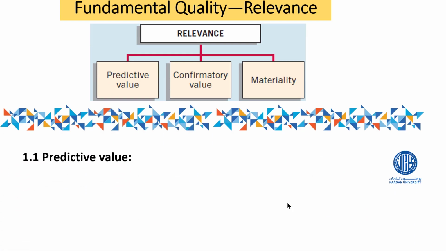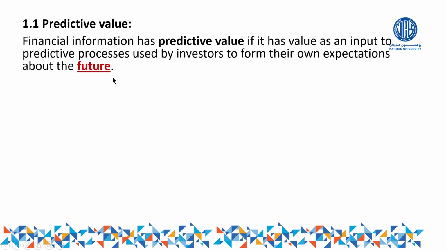Now let us see each one by one. Number one, predictive value. What is predictive value? We say financial information has predictive value if it has value as an input to the predictive process used by investors to form their own expectations about the future. Predictive value means the accounting information should have that value for us, to make us able to make some expectation about the future.